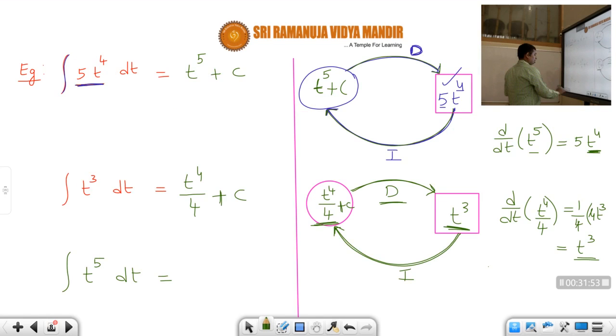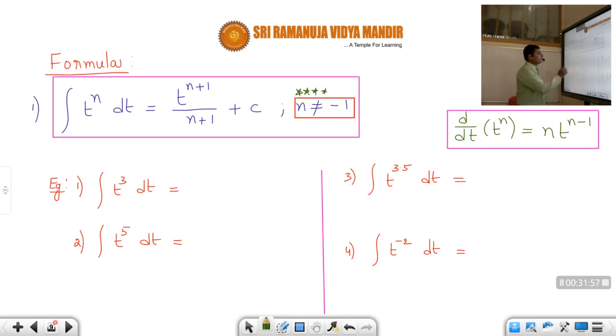But now we have the formula. Integral of t cube dt. What is the formula, students? Integral of t power n. Here what is n? n is equal to 3. So therefore t power 3 plus 1 by 3 plus 1 plus c. So that is equal to t power 4 by 4 plus c.